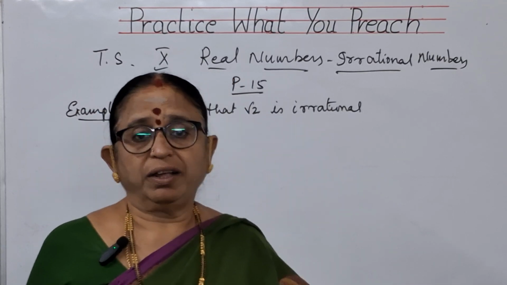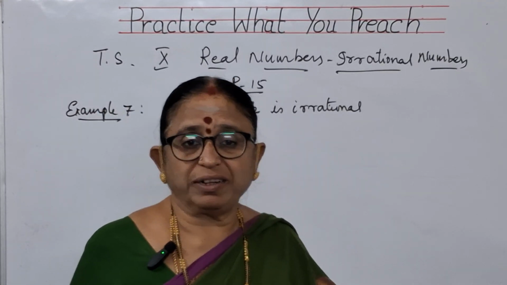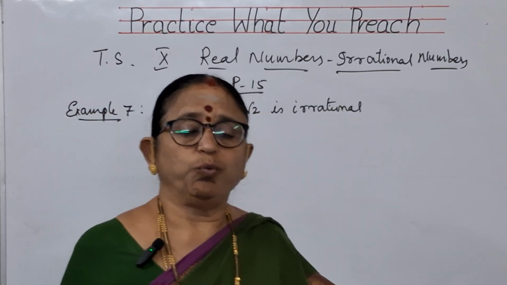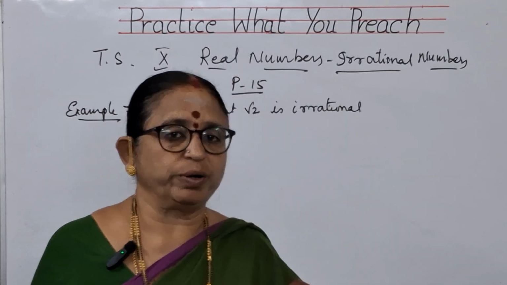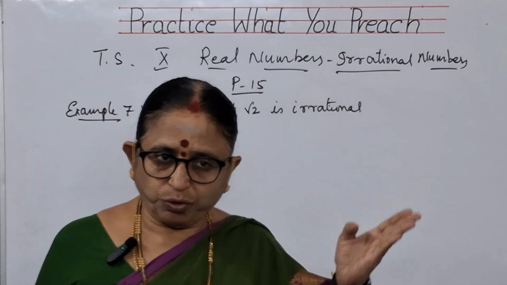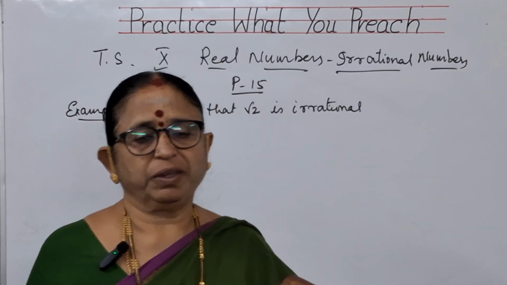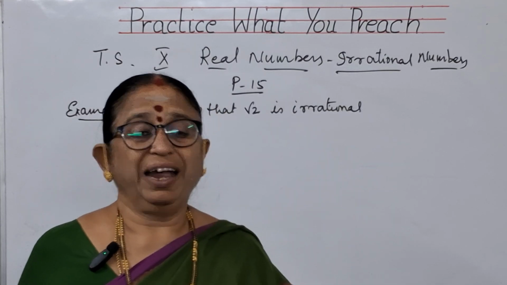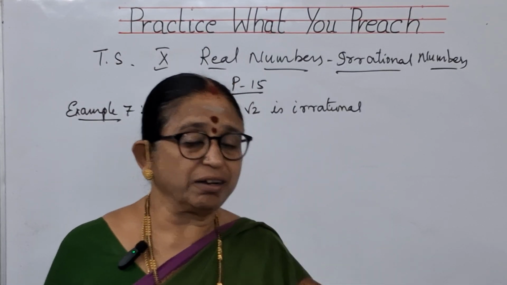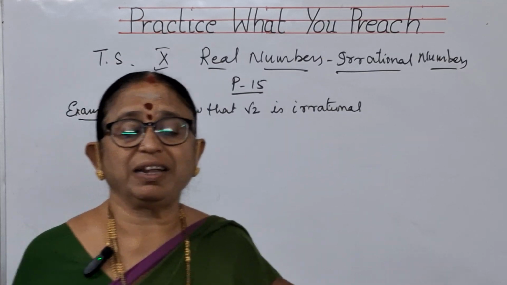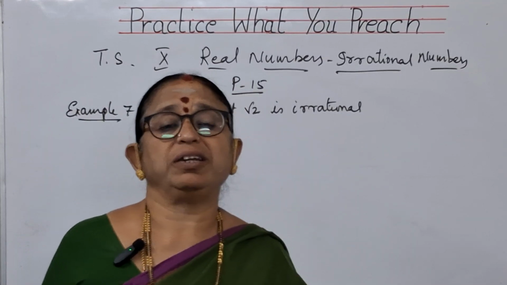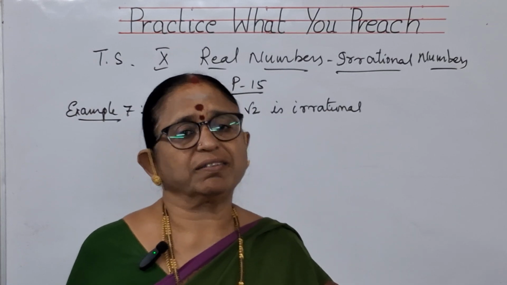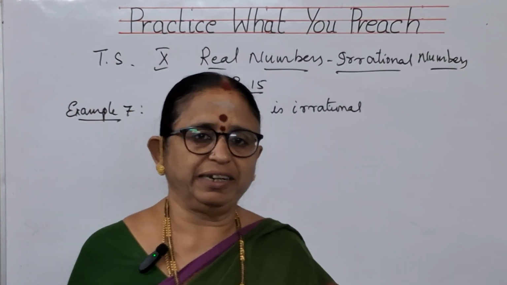The indirect method is the method in which we will assume that what is given in the problem is wrong, and we try to do that sum step by step. At the end, during a conclusion, we will understand that our assumption is false. Then what is given is right. This kind of proof is called indirect proof.